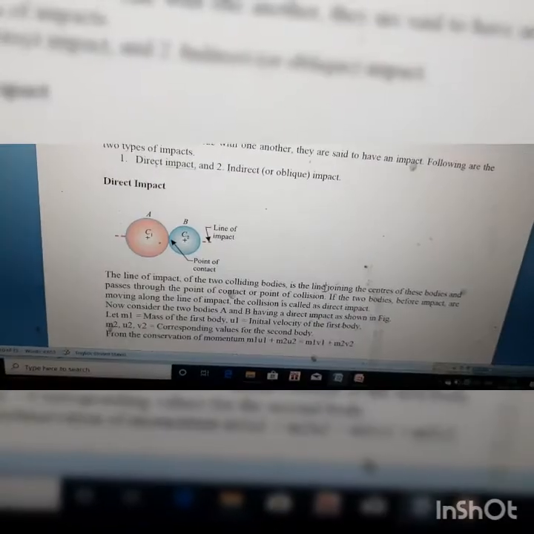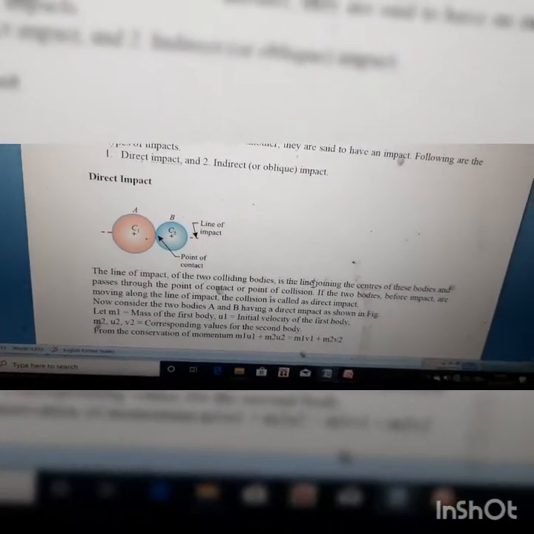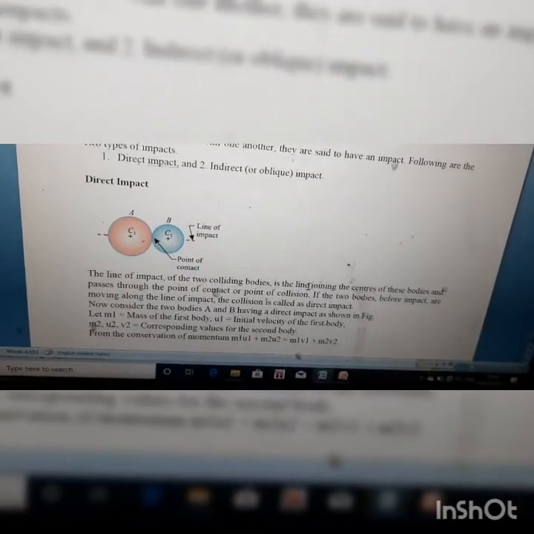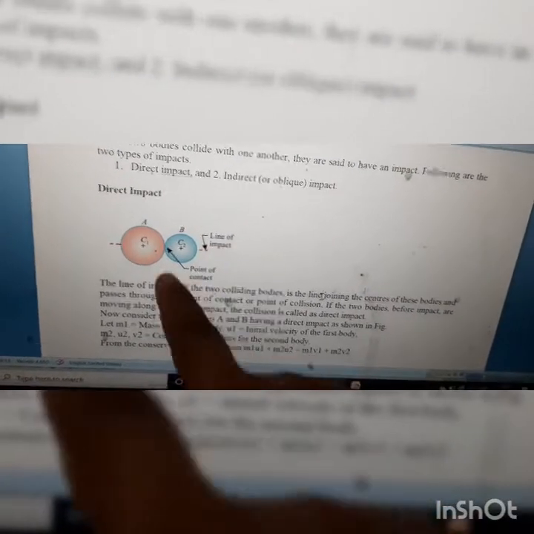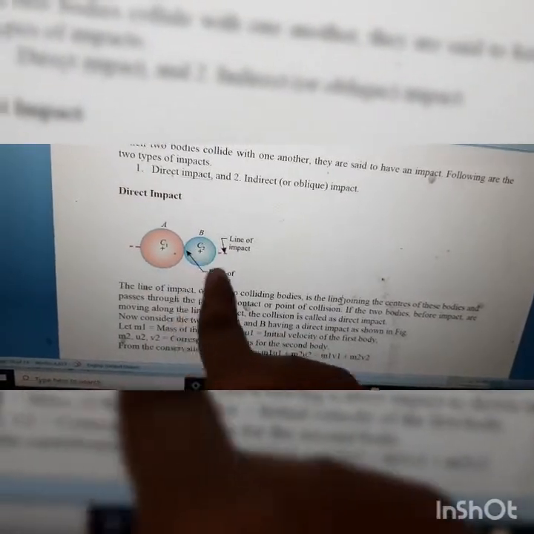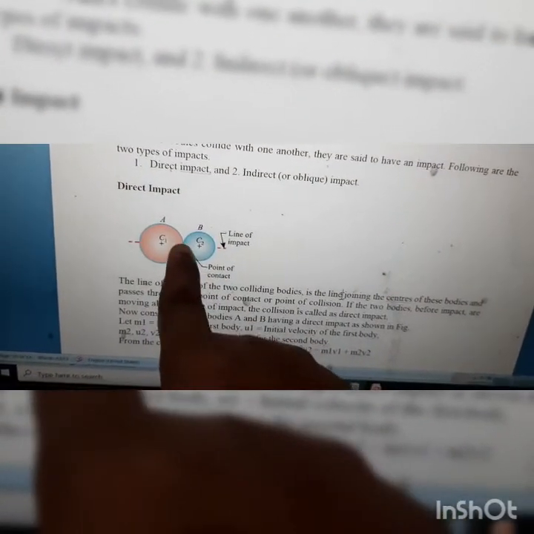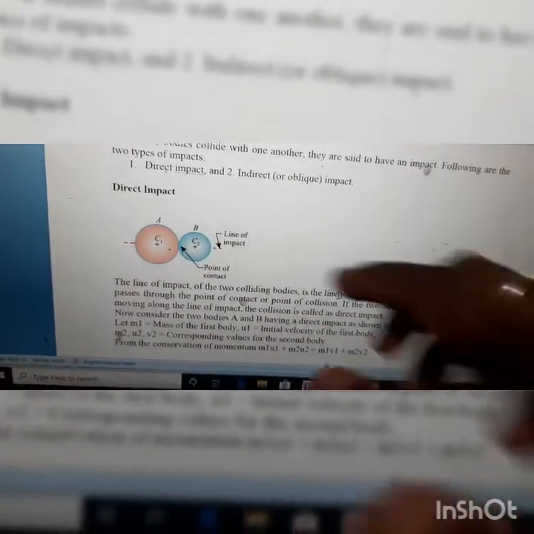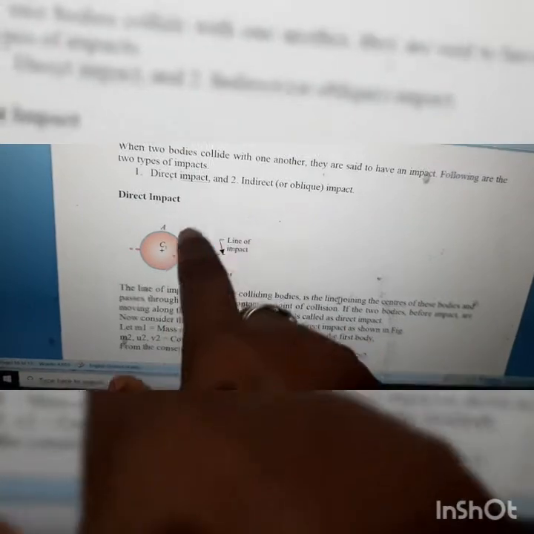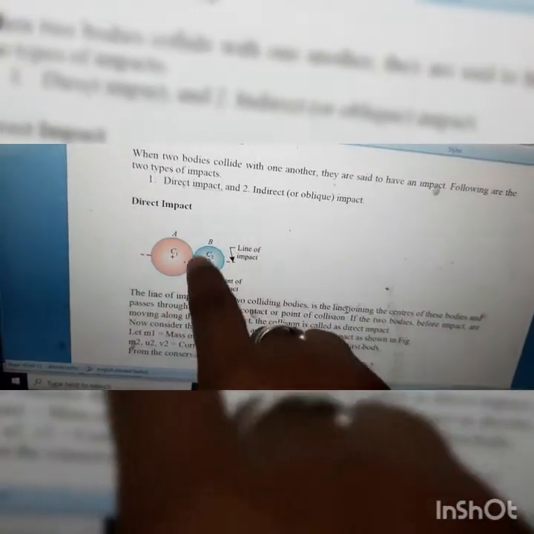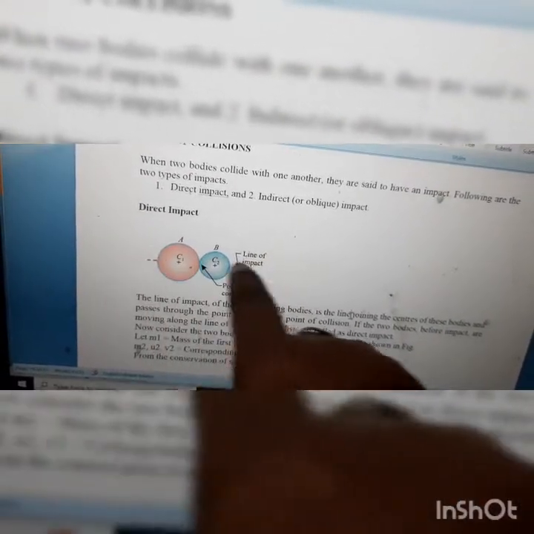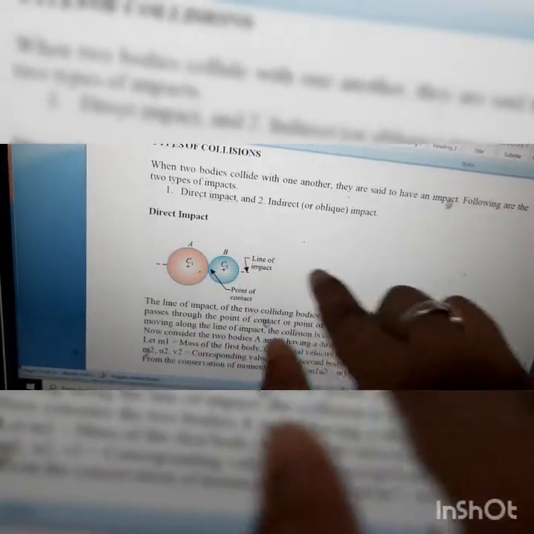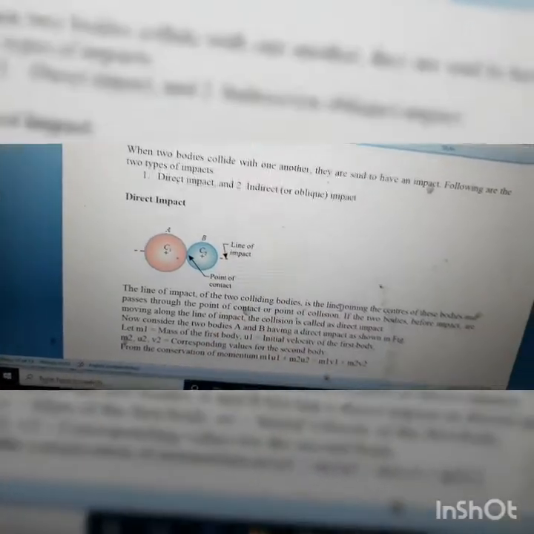So what is the line of impact? The line of impact is the line joining the centers of the two bodies and passing through the point of contact or point of collision. You can see these are the centers of the two bodies and this is the point of contact. That line joining the point of contact and the centers of the two bodies is known as the line of impact. If before the collision the bodies are lying on the line of impact, and during the impact they are lying on this line of impact, so before the collision and after the collision, if they remain in the same line of impact, then it is known as direct collision.